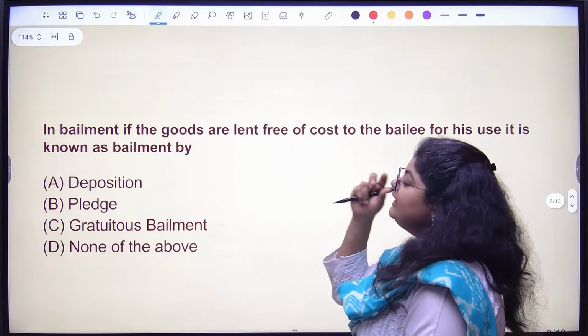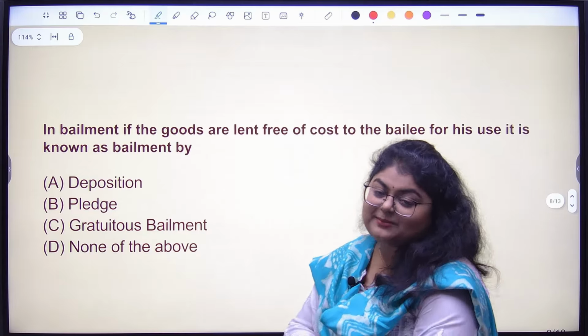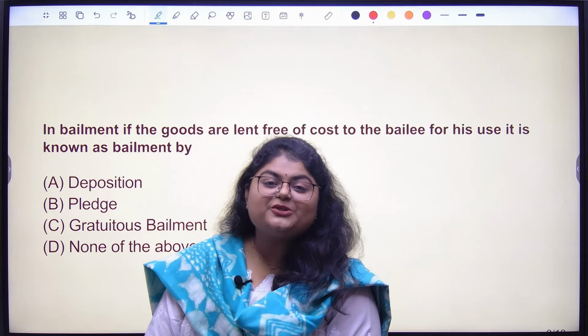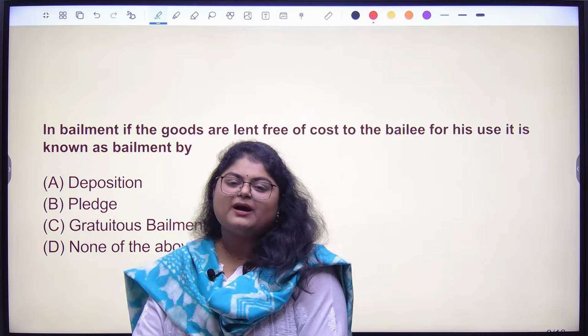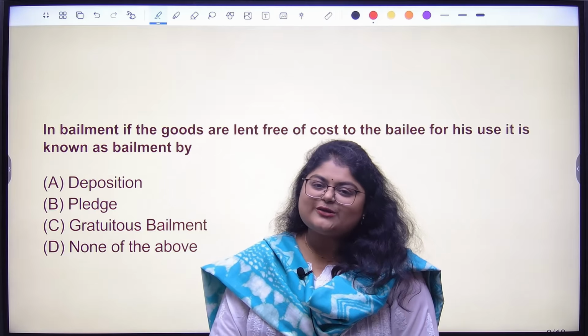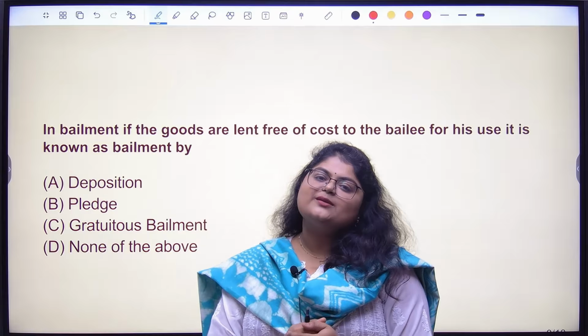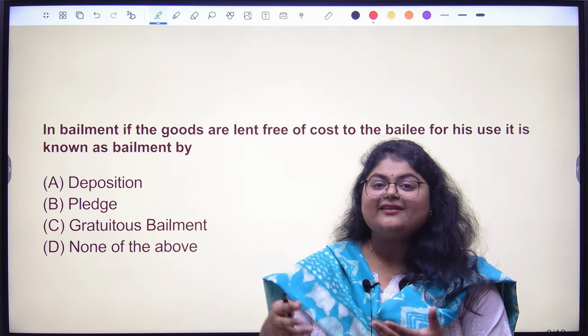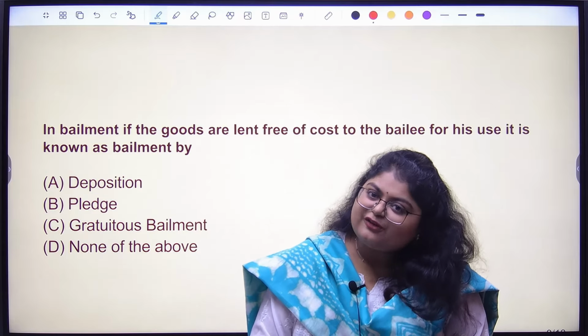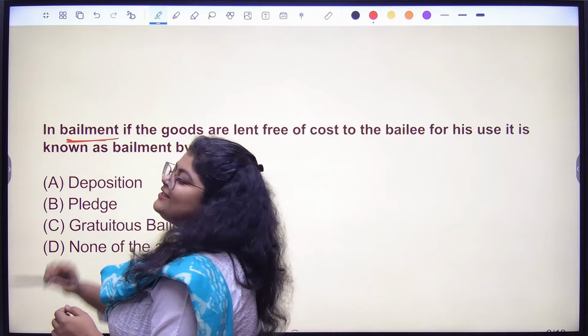Next question. They're asking about bailment. Bailment comes under which topic? Special contracts, part 2. You have to study not just part 1 of the Contract Act, but part 2, which talks about your indemnity, guarantee, bailment. Even that is there for the exam. So don't miss out on these topics.